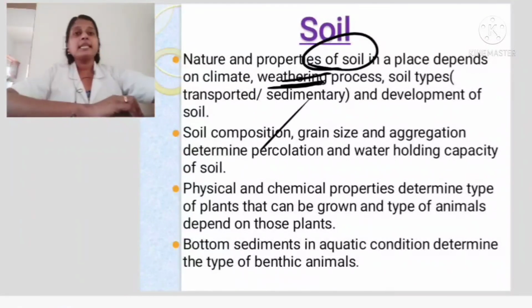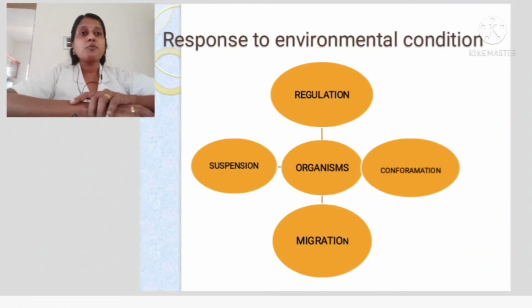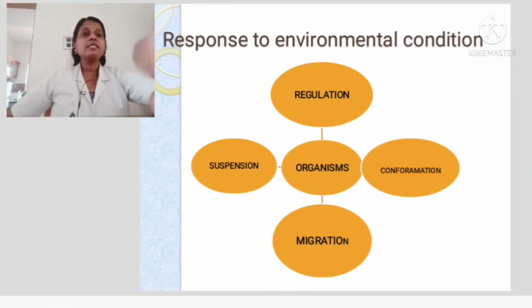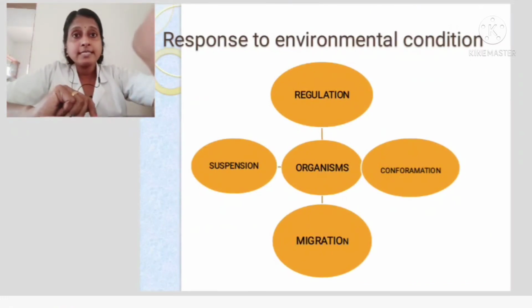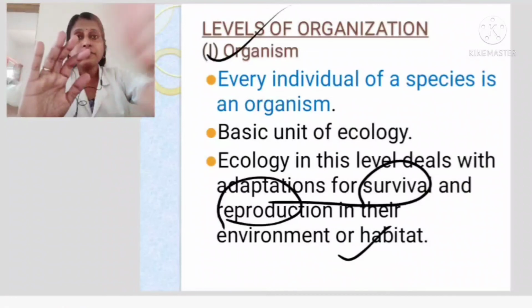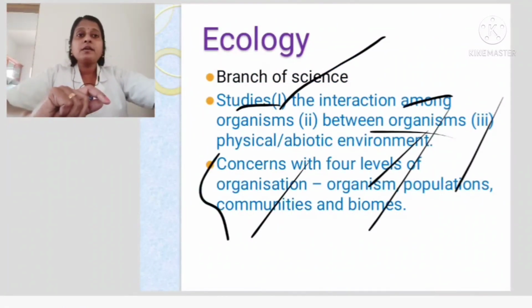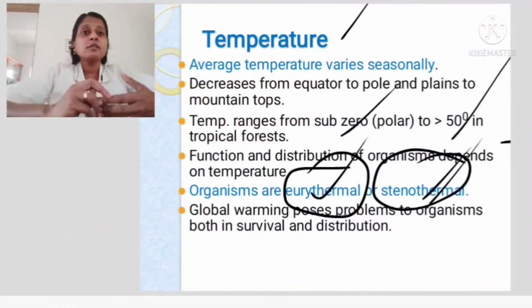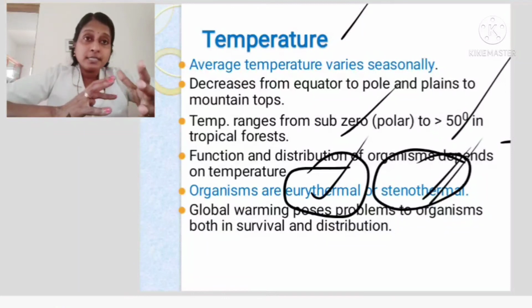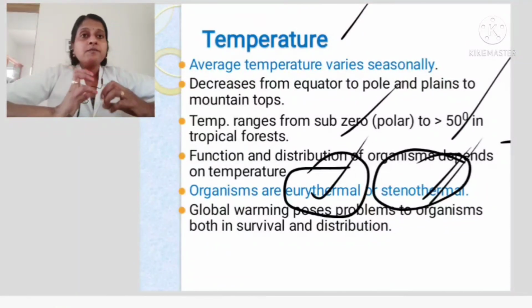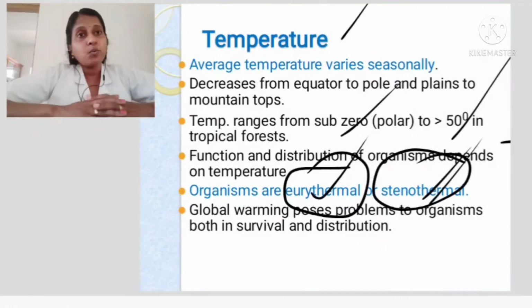In the next class we will be discussing response to environmental conditions. Today we discussed the different levels of organization, and thereafter we covered the abiotic factors which are responsible for organisms to survive, and which determine the ecosystem, the community, and the population surviving over there.